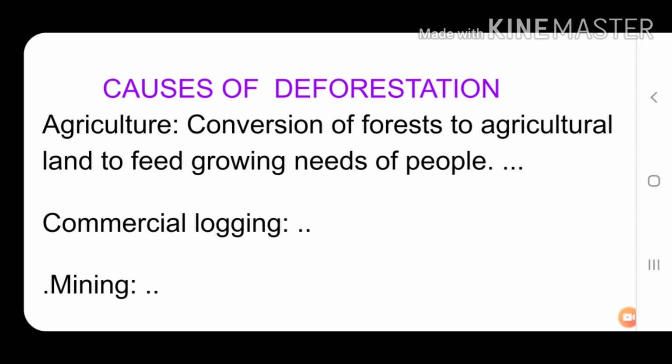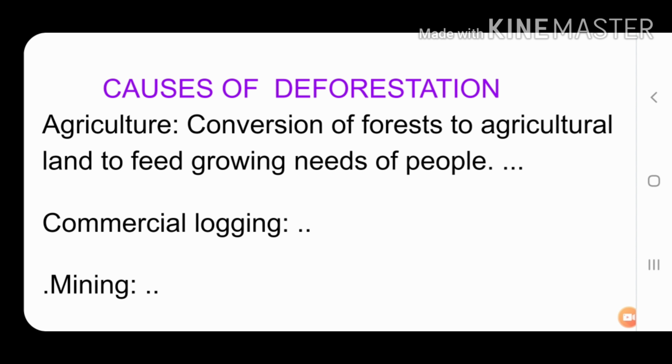Our next topic is causes of deforestation. That means what are the various causes for which people are cutting the trees. One by one we will read about that. First is agriculture, that means conversion of forest to agricultural land to feed the growing needs of the people. The next one is commercial logging. So what is commercial logging?